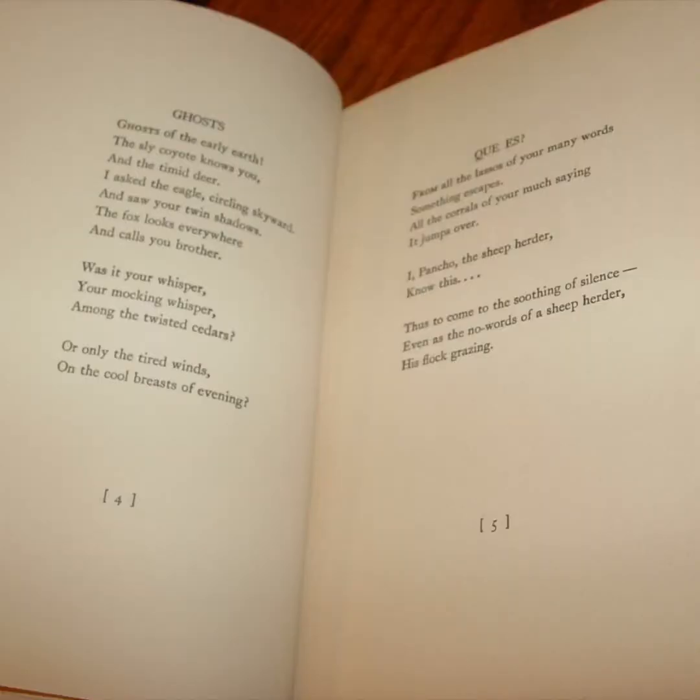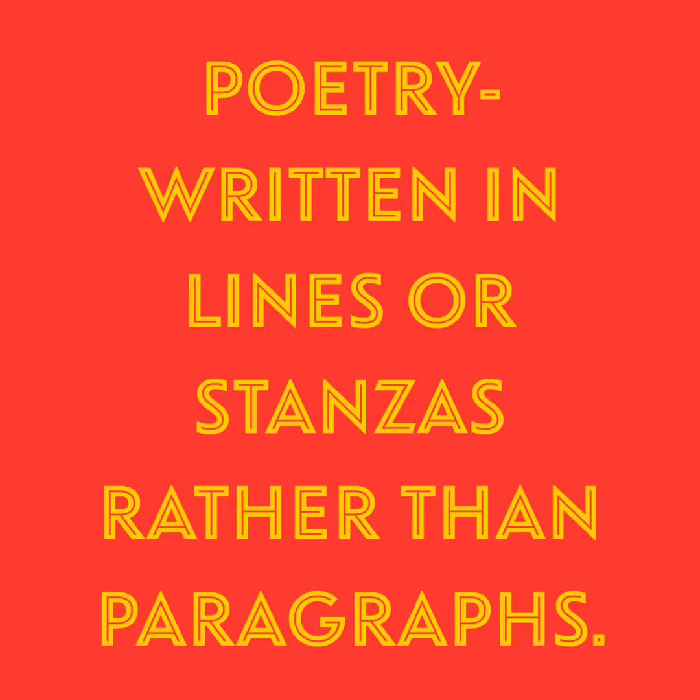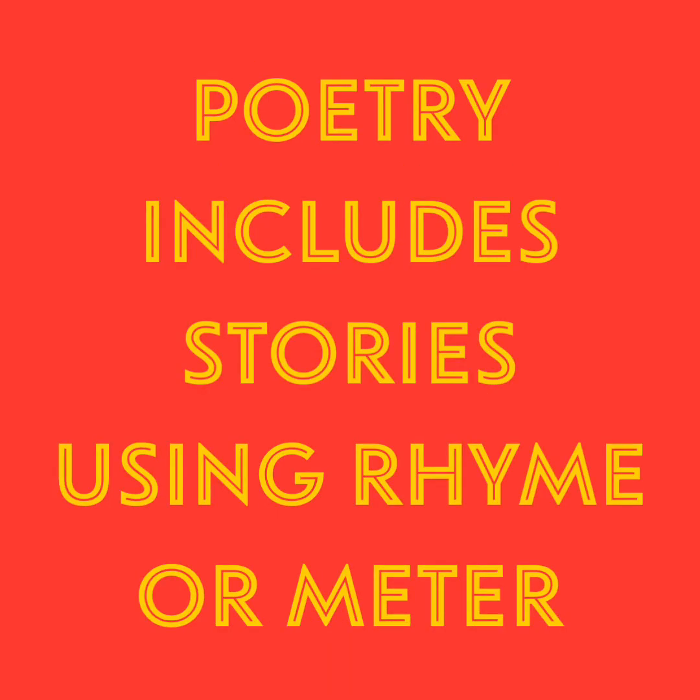You may be familiar with stories like Shel Silverstein's Where the Sidewalk Ends, or even the story of Brown Girl Dreaming. It's told as poetry, even though it's still a story. The genre of poetry is written in lines or stanzas rather than paragraphs. Some poetry also includes stories using rhyme or meter. And meter here explains that sing-songy quality that sometimes goes with poetry.